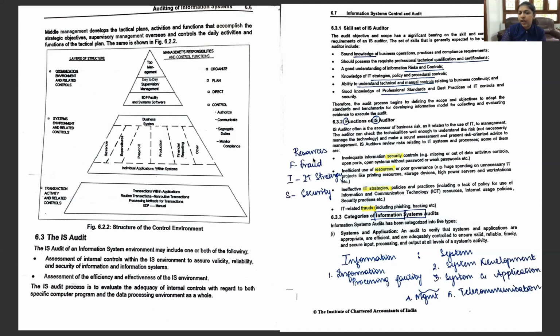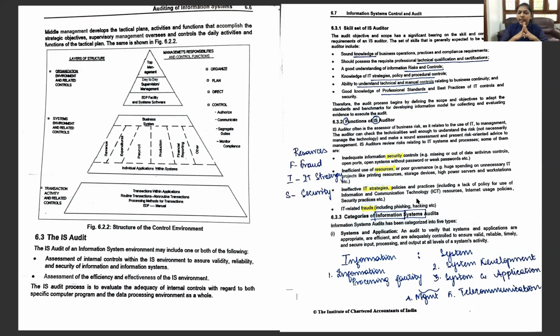So firstly, he'll have to look into the fraud aspect, and next he'll have to check for the inefficient IT strategies, policies, or procedures, and next he'll have to check the IT security and see if it is enough, and then he'll have to see if the resources are properly used and there is no poor governance. Okay, these are the functions.